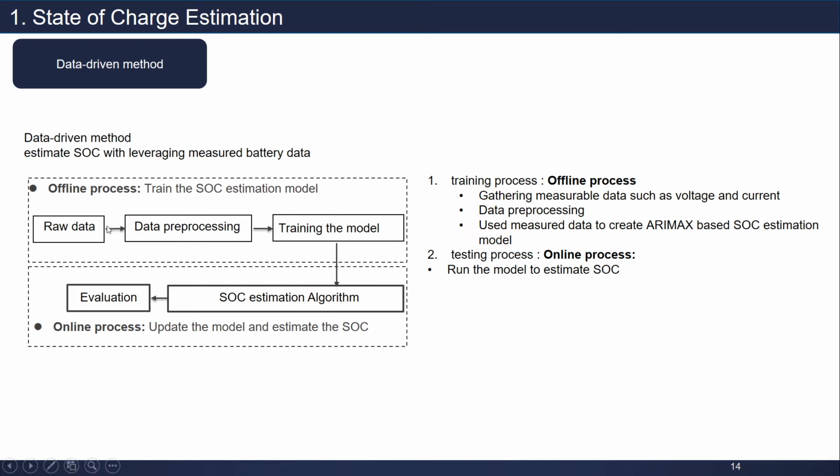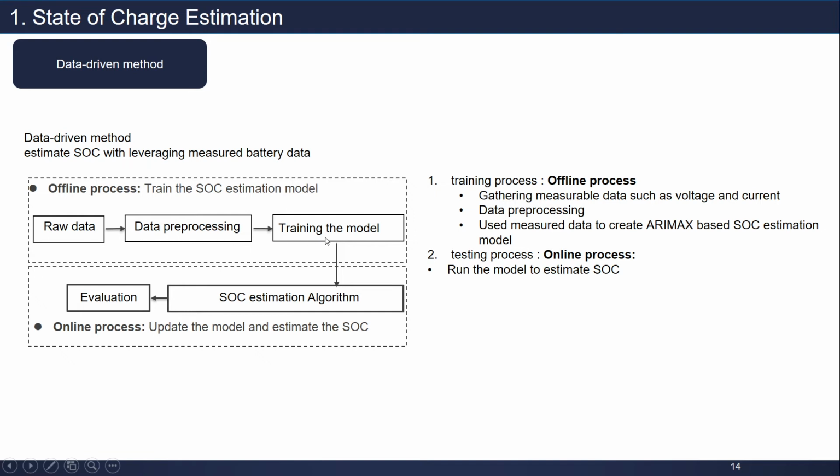This is just the simple one. Actually, in advanced methodology, we can fuse this model with several things. But basically, mainly in the offline process, we gather raw data, all measurable battery data, then we need to do data pre-processing.